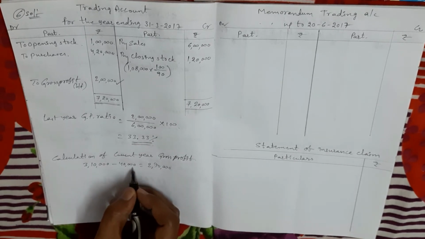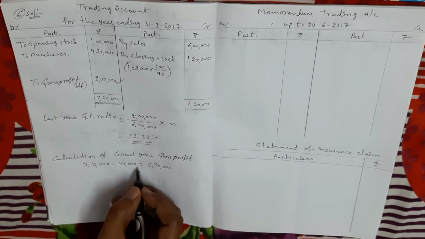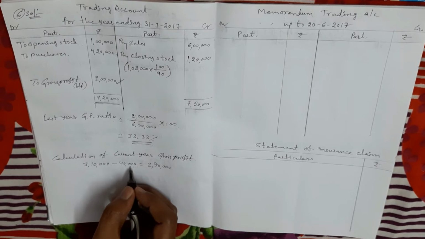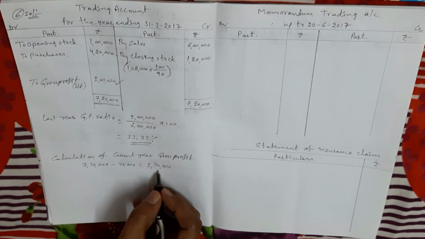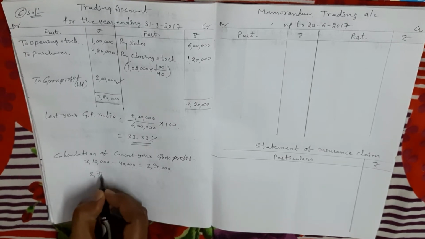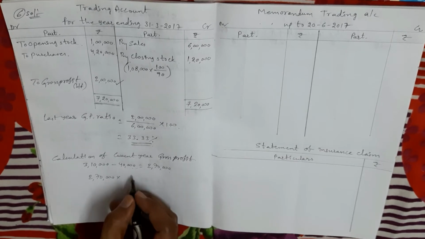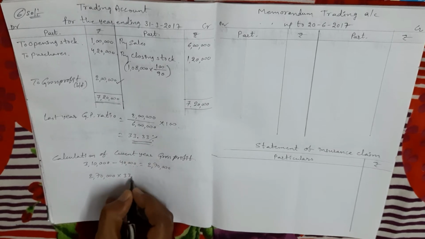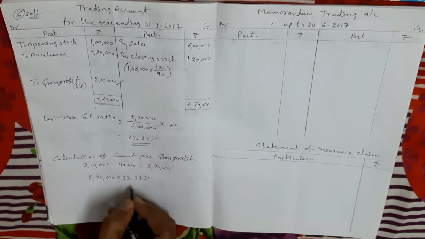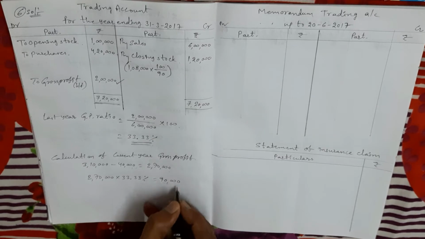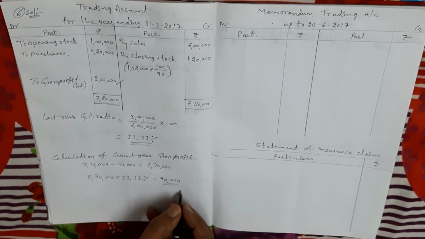Actually, this 40,000 rupees worth of goods we also sold, but not dispatched. So before the dispatch, the fire accident happened. That means we lost this amount also now. So we have to deduct this amount. So we take the total sales as only 2,70,000. On 2,70,000 we calculate the current year gross profit amount. What is the percentage? 33.33 percent. 33.33 percent means we can take 1 by 3, right? So here I am getting the gross profit of 90,000 rupees. Okay, second step completed, right?